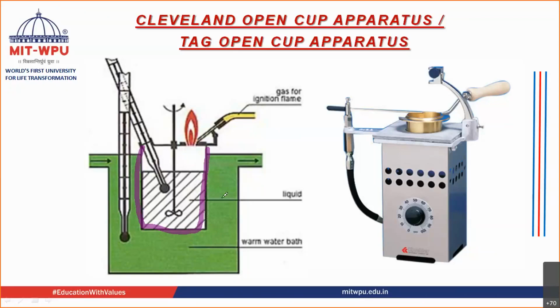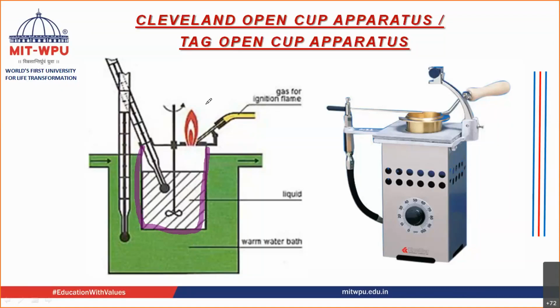This further heats the cup and the material present inside it. This material is stirred and the temperature is noted. You want to note the minimum temperature at which the flash is produced. The temperature of the water bath is also measured. Then you require something to ignite, so this is the ignition flame that is present over here.